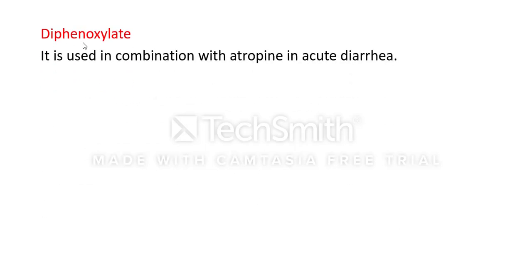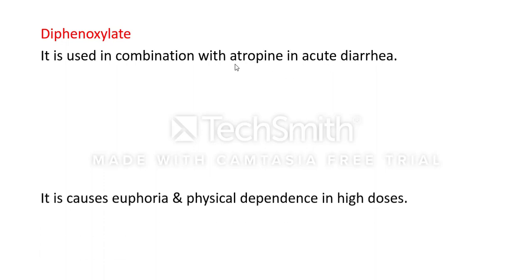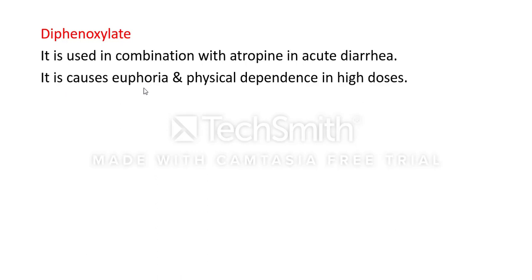Then next is diphenoxylate. Diphenoxylate is used in combination with atropine for the treatment of acute diarrhea. It causes euphoria and physical dependence at a high dose.